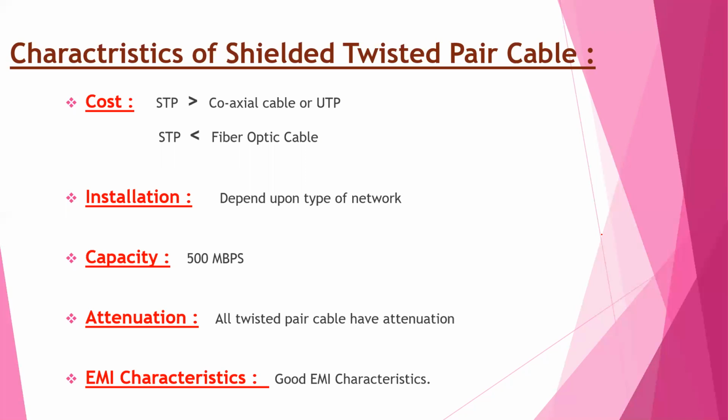The most common data rate for STP cable is 16 Mbps. And attenuation: all twisted pair cables have attenuation. This limits the length of the cable. A 100-meter limit is most common.